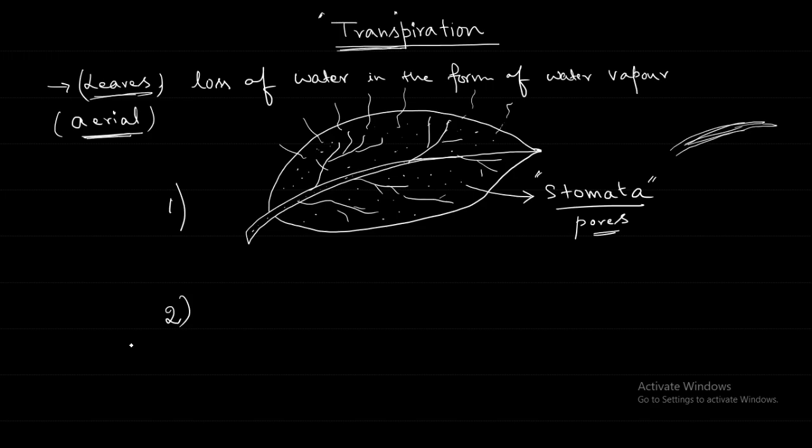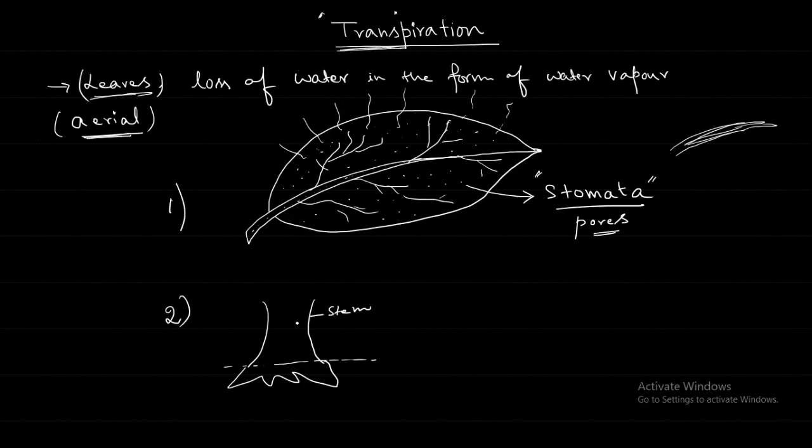Okay, so this system is there under the ground, and here we have the stem part. Hard and woody stem. They also have small openings. These are known as lenticels.